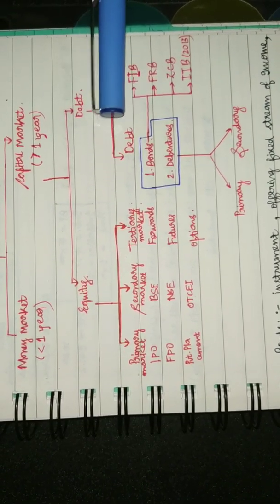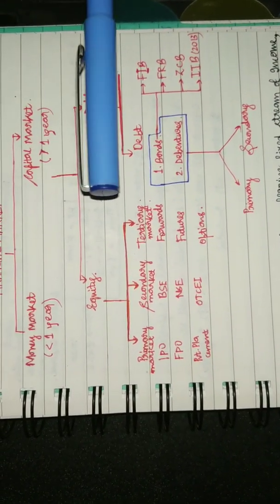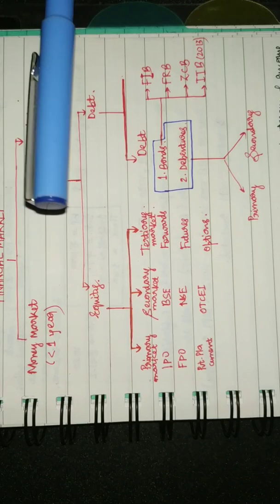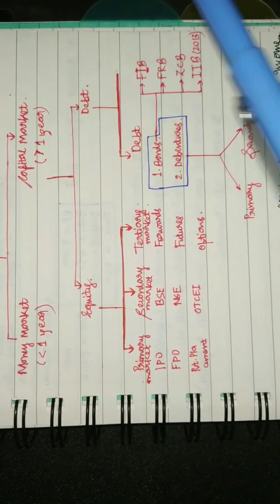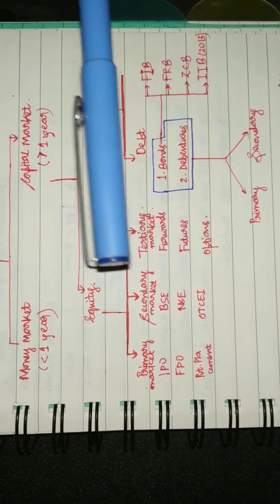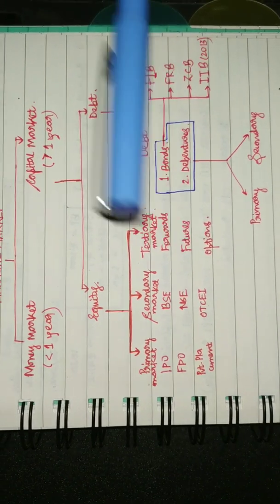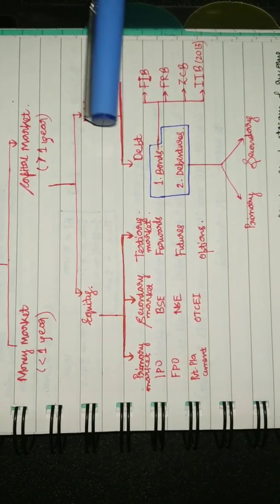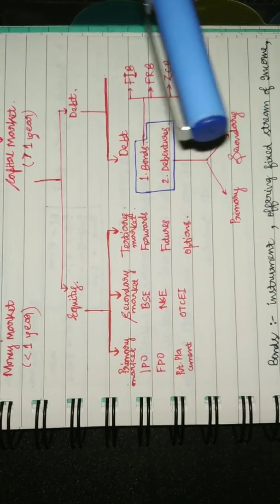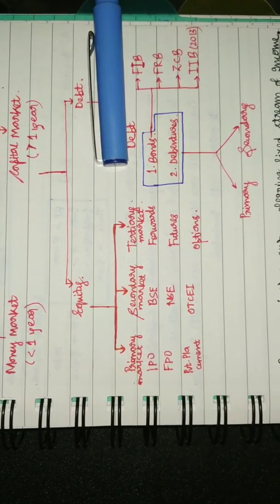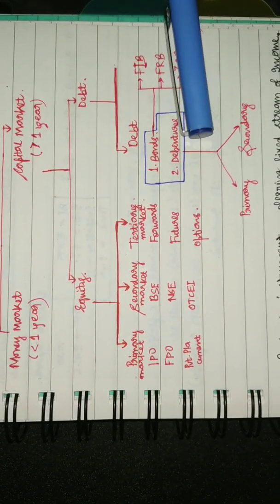Now debt. What is debt? The amount which you take. For example, 50 crores you need to establish a new warehouse. So 50 crore is your debt. Now the instruments of debt are bonds and debentures.